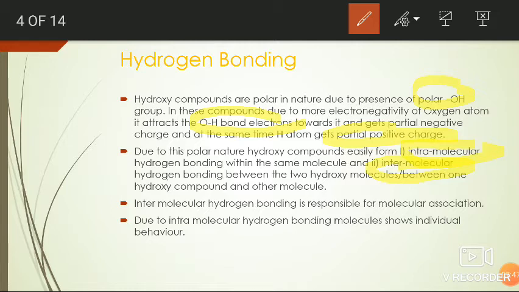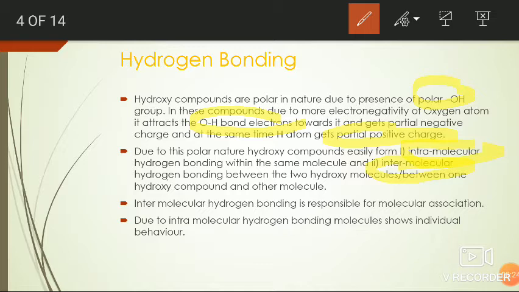Here, the two molecules may be the same or they may be different. If the intermolecular hydrogen bond formation takes place between the same molecules, then it is a homomeric hydrogen bond. If it takes place between two different molecules, then it is considered heteromeric hydrogen bonding.